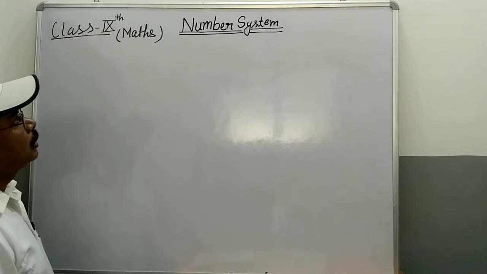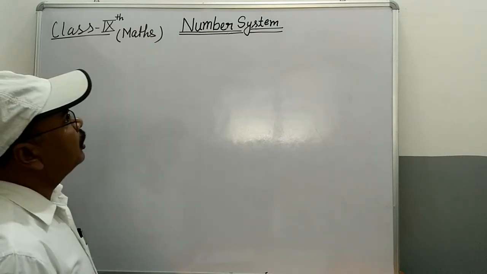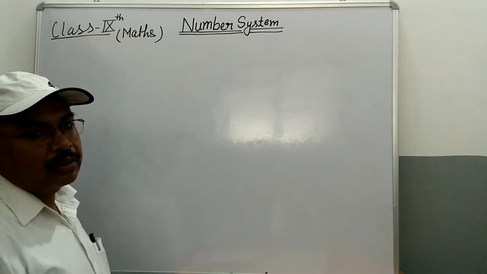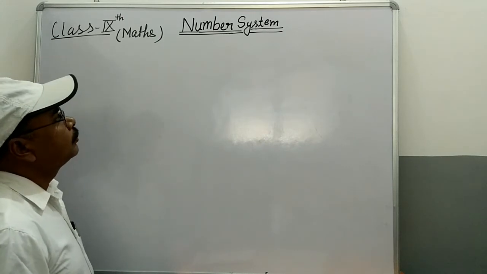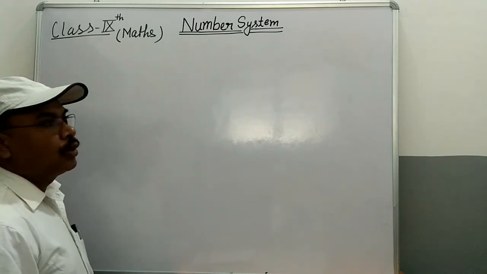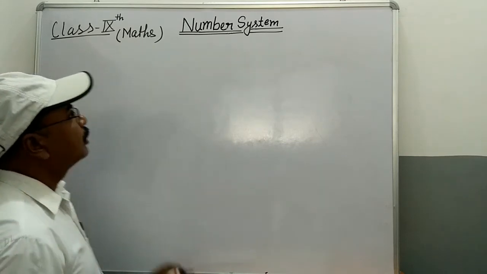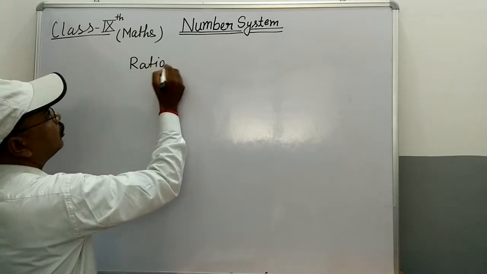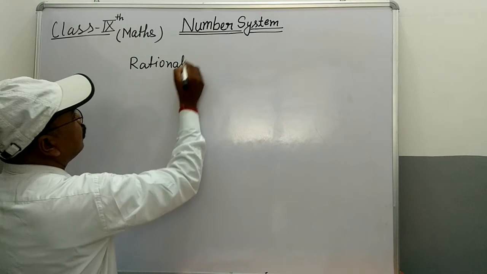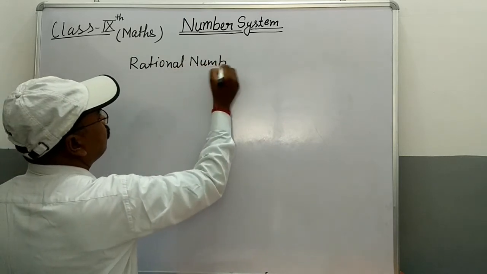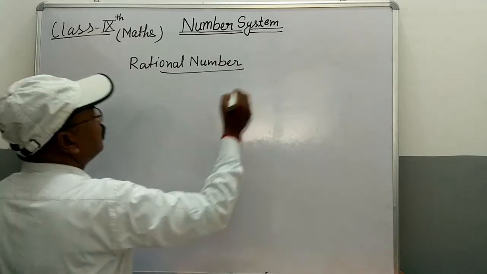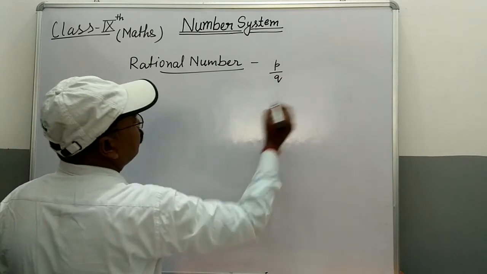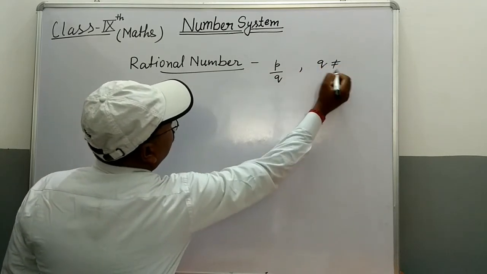Students, in this chapter we have already completed rational number, the number written in the form of P upon Q, where Q is not equal to 0.